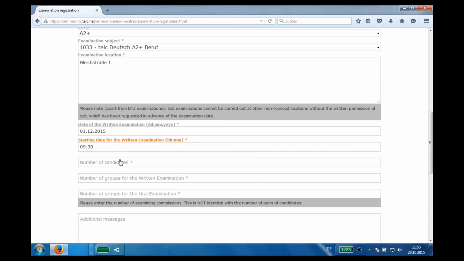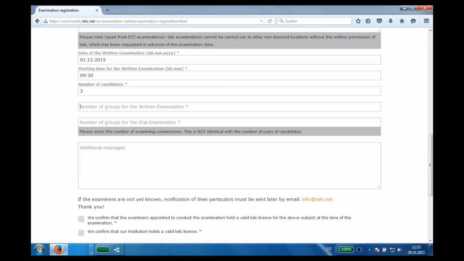And number of candidates, 3 candidates. Then you have to put the number of groups for the written examination. So how many rooms you have for this exam. So for example, we have just 1 group. And now the number of groups for the oral examination.